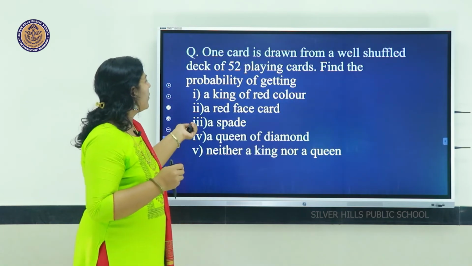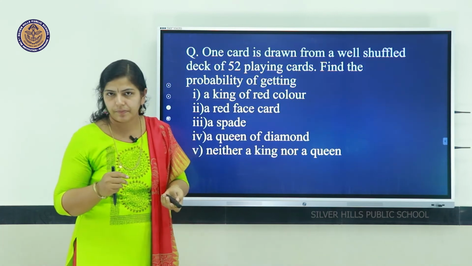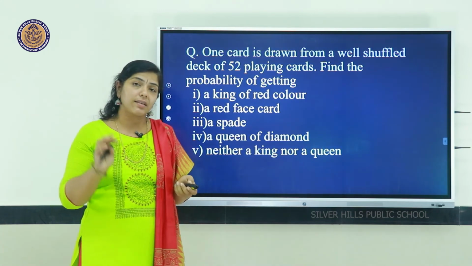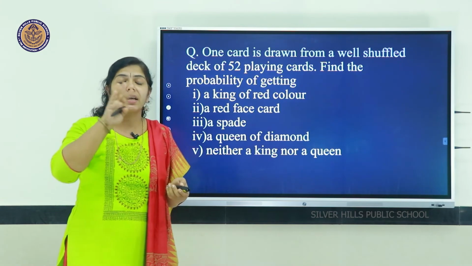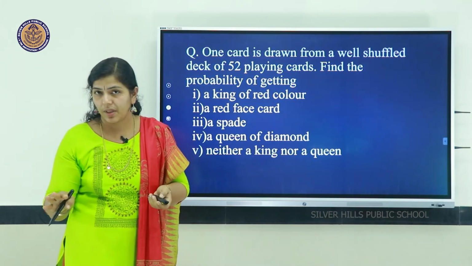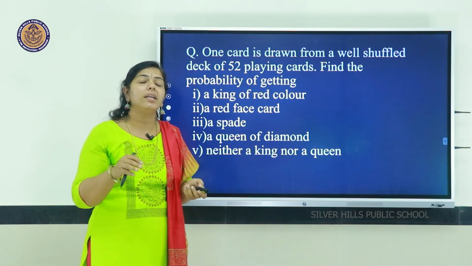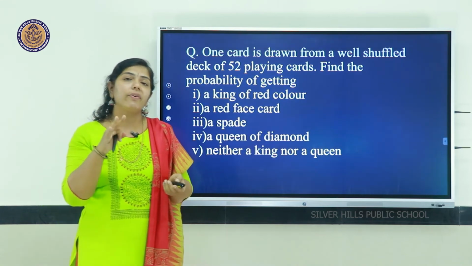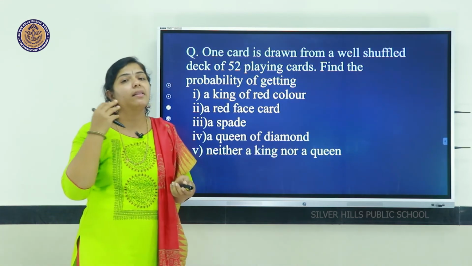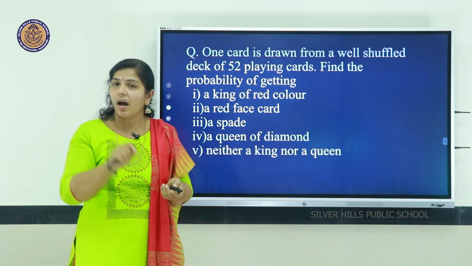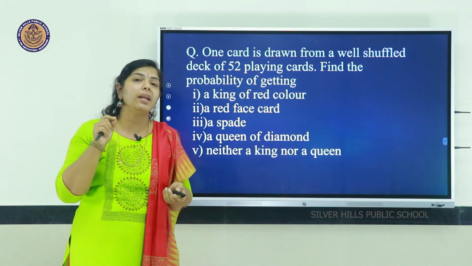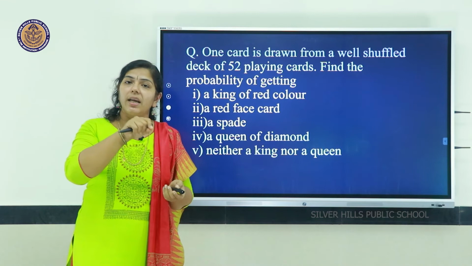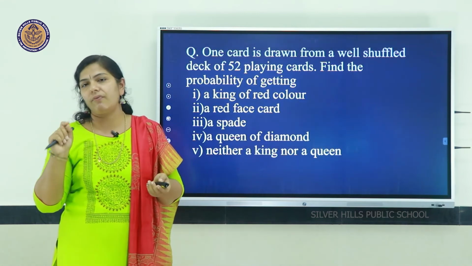Second one, probability of a red face card. Face cards means the king, queen and jack. So, red face cards means 3 red face cards in diamond and 3 red face cards in hearts. So, total how many red face cards? That is 3 plus 3, 6 red face cards.